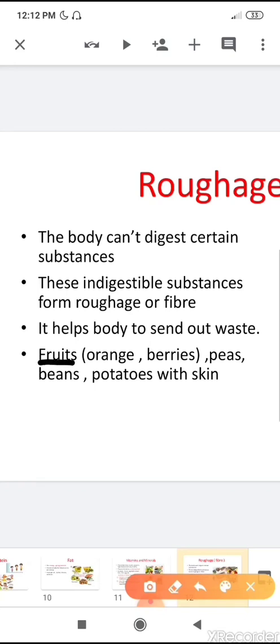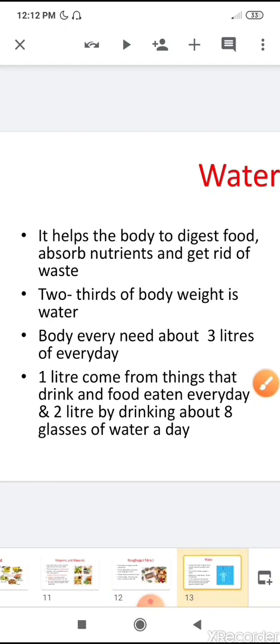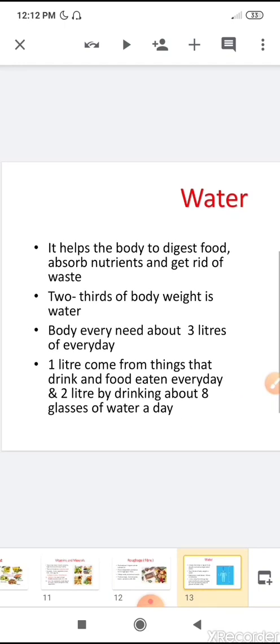Fruits like orange, berries, peas, beans, and potato with skin contain roughage. Then we have learned about water. Water is also a nutrition. It helps the body to digest food, absorb nutrients, and get rid of waste, and it helps to remove the waste from the body.